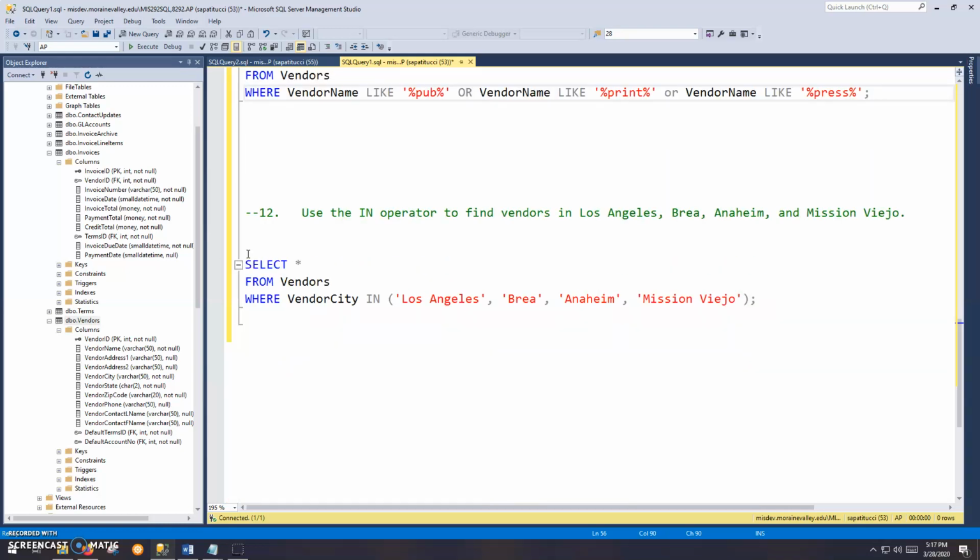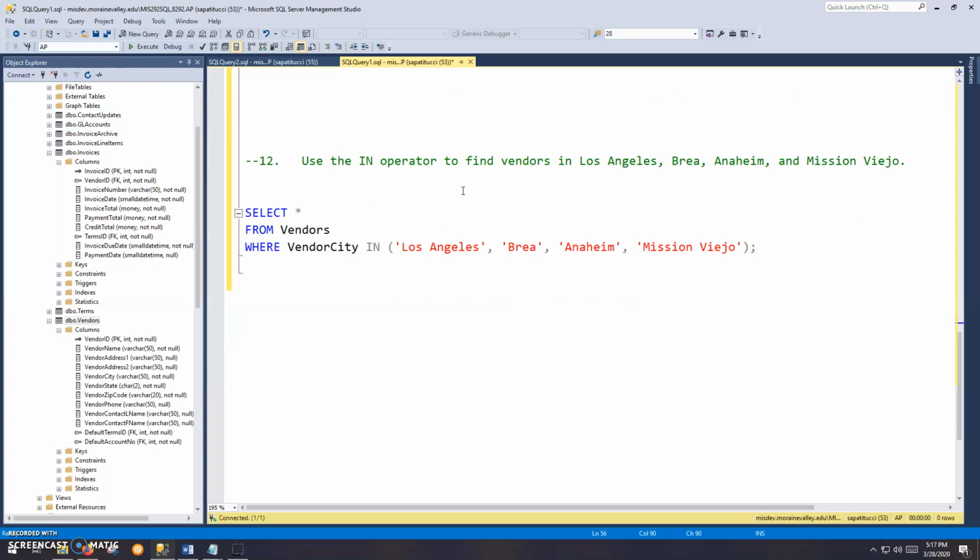Okay, so number 12, this is an easy one. We're going to use the in operator to find vendors in LA, Brea, Anaheim, Mission Viejo. Could we do this with an or, rather, chaining the or operator, where vendor city equals Los Angeles, or vendor city equals Brea, or vendor city equals Anaheim? Yeah, you can, but this is a lot cleaner when you're looking for a set of things or a collection of things. Just use your in operator and put your comma delimited list of things in parentheses. It's just really nice minimalist syntax there.